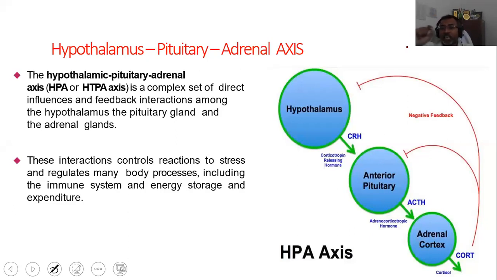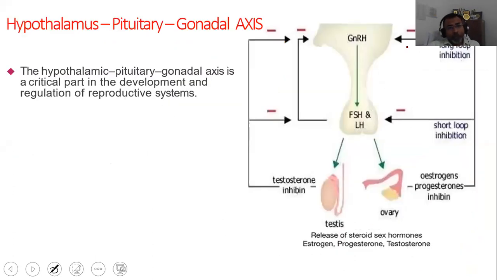यदि किसी को extra stress, ज़्यादा stress हो जाए due to the normal environmental features या कुछ ऐसा stressful activities related या कुछ ऐसा family relations से या other कोई भी reason से, at that time there is the release of adrenal cortical hormones, and that hormone basically they regulate many body processes, and they also affect our immune system, energy storage and expenditure.